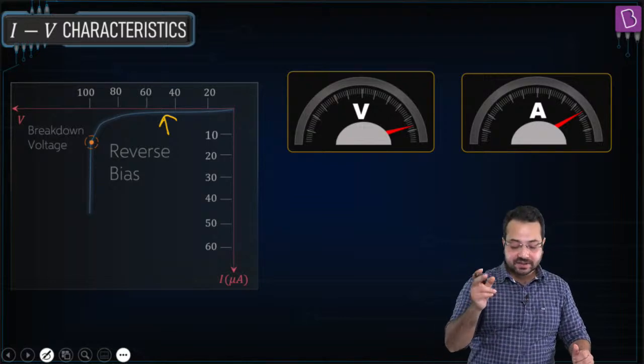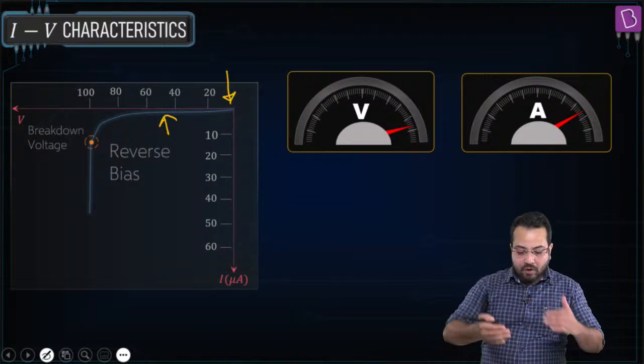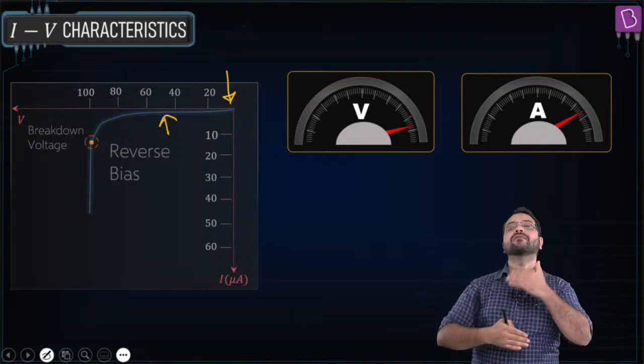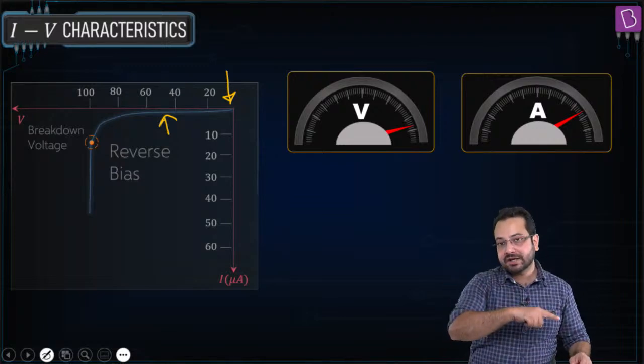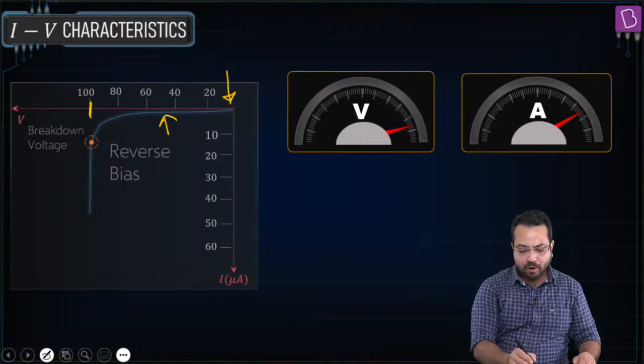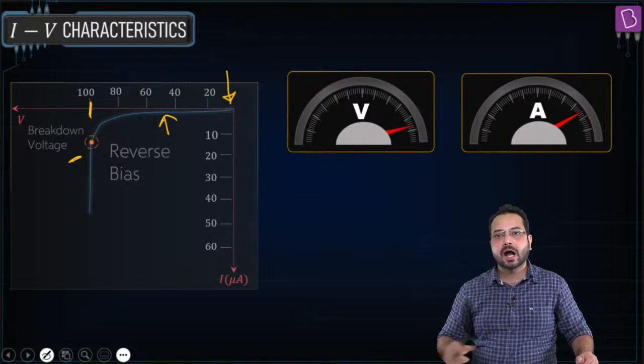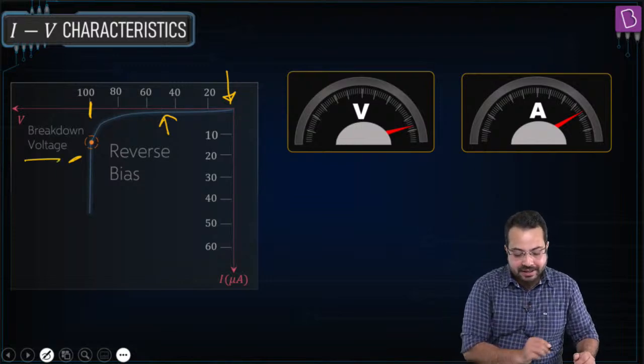So in reverse bias, the current is almost constant, and we have drawn it on the negative I axis, because the direction of current is opposite, and as we increase the voltage at one point, the current is going to become very, very high. Okay, this is called breakdown voltage.